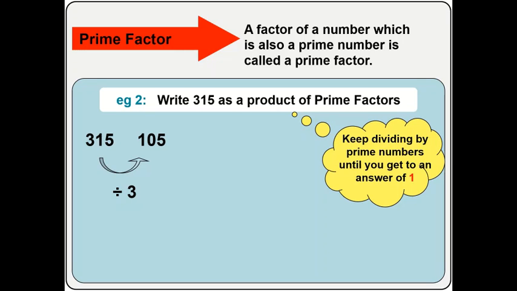Of course, look at it again. 105 can be divided by 3 because 1 plus 0 plus 5 is 6. Because 6 is a multiple of 3, that means 105 is a multiple of 3, and so 105 can be divided by 3. So 105 divided by 3 will give you 35. Now at this point you check again. 3 plus 5 is 8. 8 is not a multiple of 3, so it cannot be divided by 3.